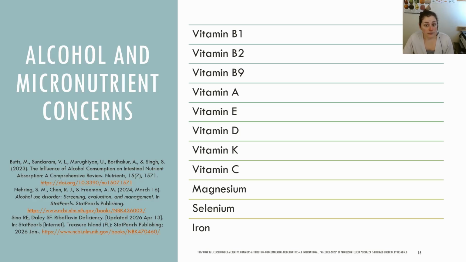Alcohol inhibits fat absorption and impairs absorption of the fat-soluble vitamins A, E, D, and K. Vitamin A deficiency can be associated with night blindness. Vitamin D deficiency is associated with softening of the bones. Vitamin K is needed for blood clotting. Vitamin C deficiency can lead to scurvy with petechiae.